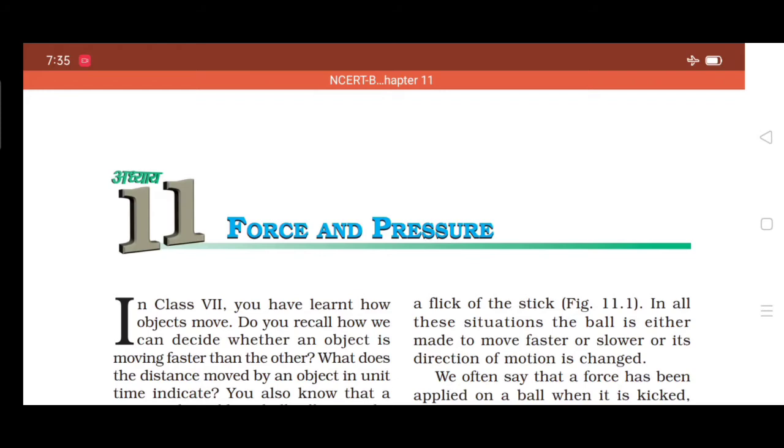Good morning, students. Today we are going to discuss the topic force and pressure. Last class we discussed some portion of our topic, right? Today we are going to discuss the remaining portion. Take page number 131.